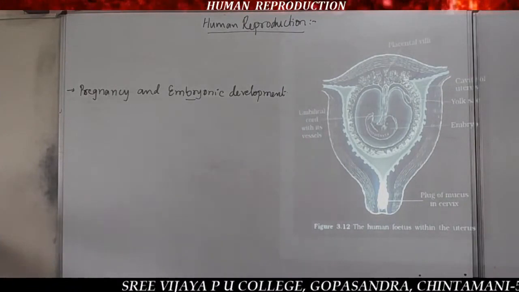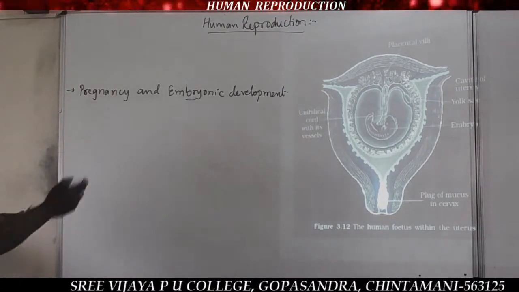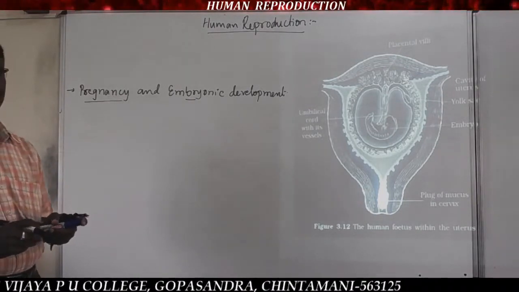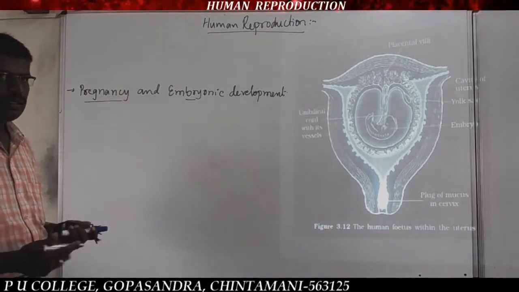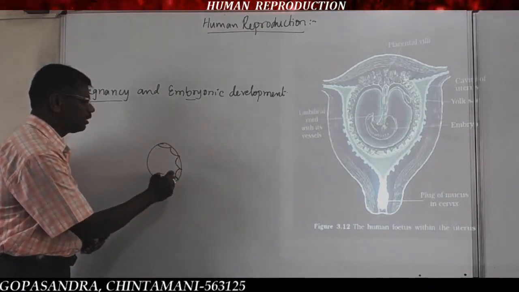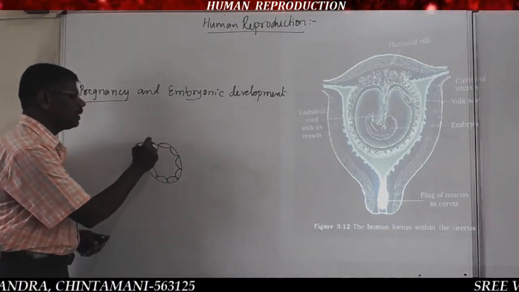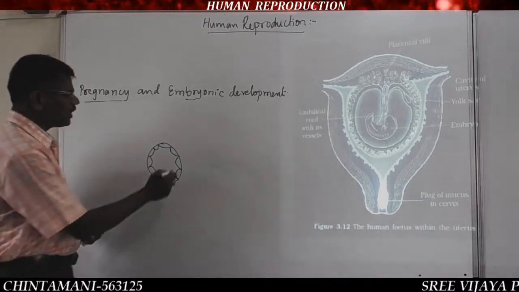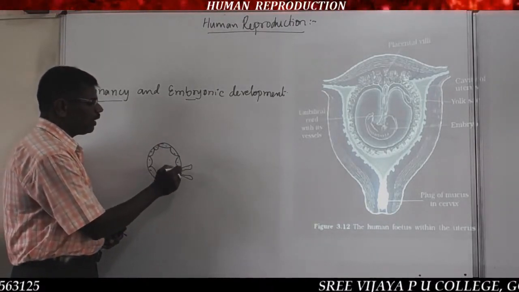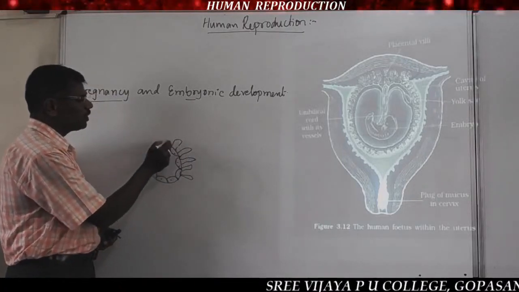See, after implantation starts the pregnancy period. As I said earlier, the outer trophoblast layer cells of the blastocyst produce a number of finger-like projections.